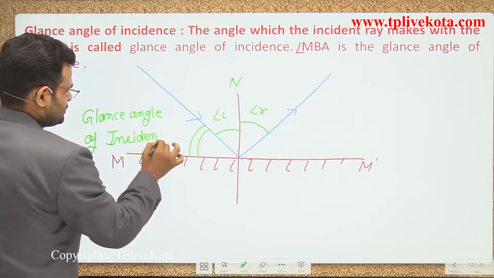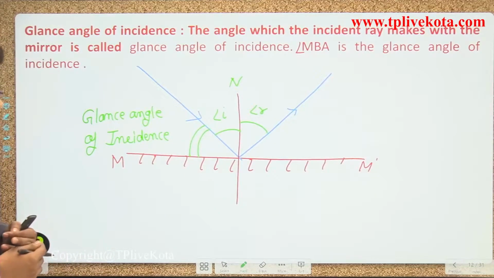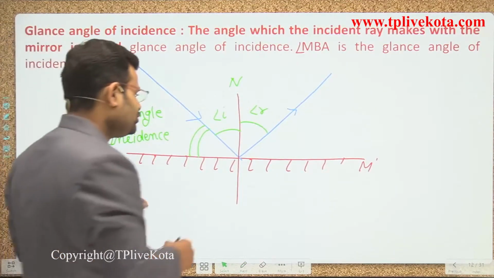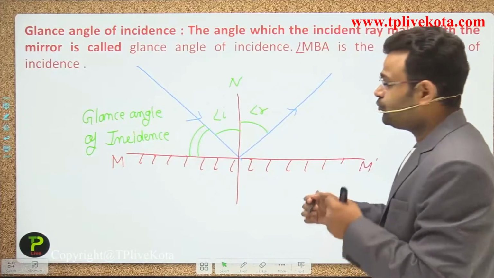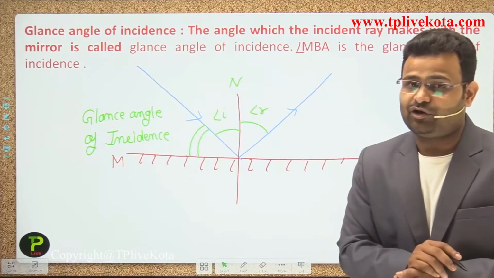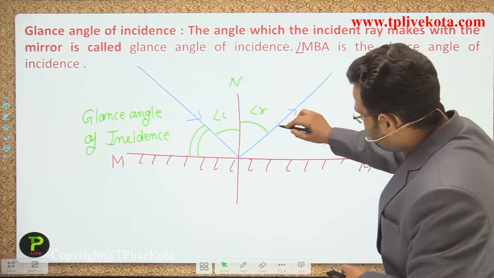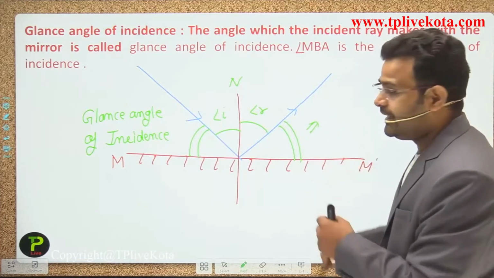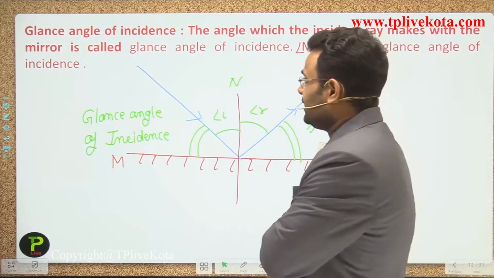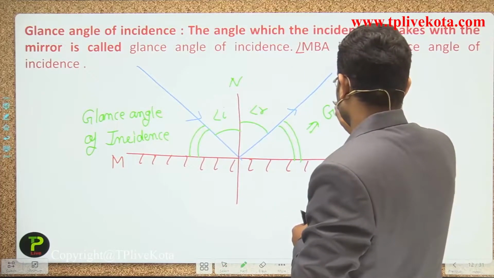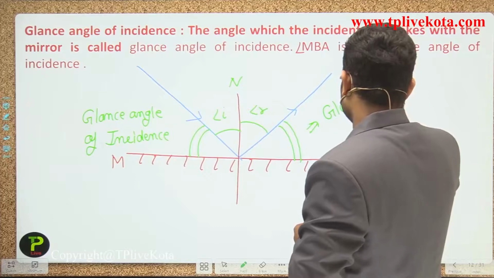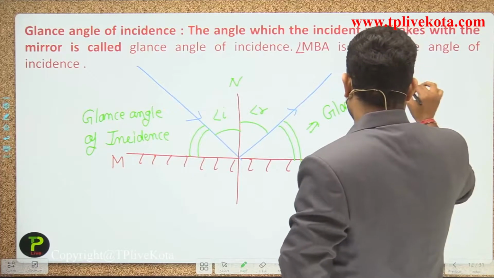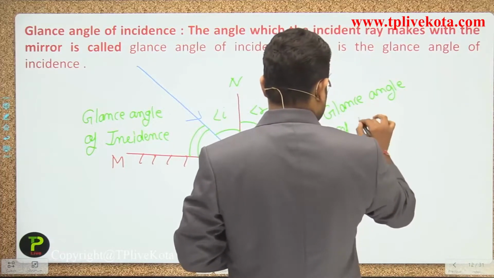The next point is the glance angle of reflection. Now we are focusing on that angle, guys. That angle is called the glance angle of reflection.